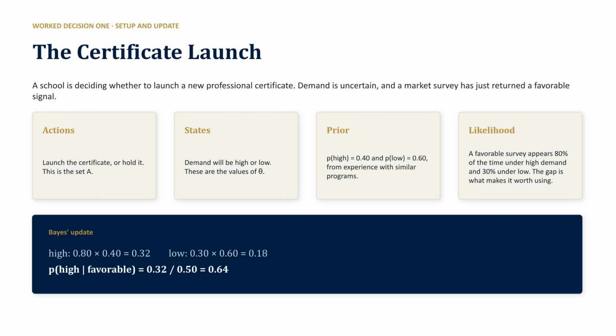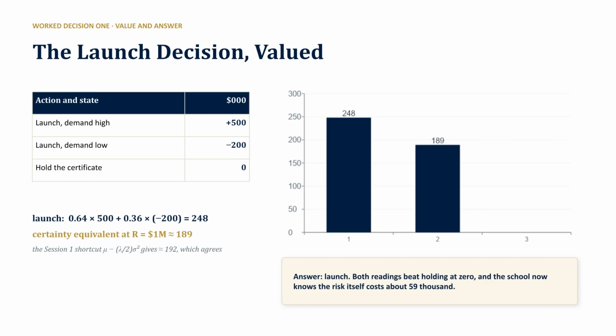Back to the certificate launch. We have our actions, states, and priors. We take our survey data, a favorable signal, and perform the Bayes update. The result is a 64% posterior probability that demand will be high. Finally, we value the decision. Expected utility for launching is $248,000, while the certainty equivalent, after accounting for risk, is $189,000. Since both are better than holding, the school should launch the certificate.